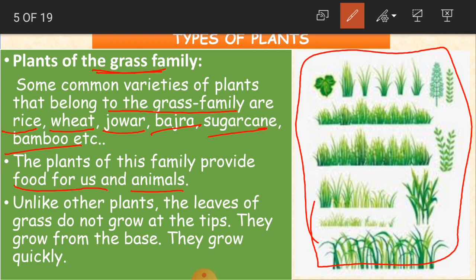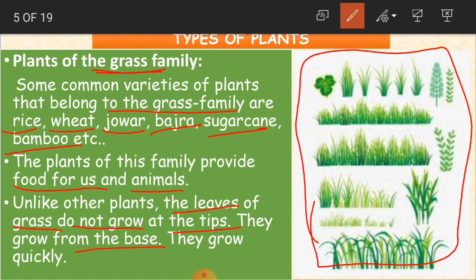Unlike other plants, the leaves of the grass do not grow at the tips. If you see the other plants, children, as we learned, a plant has a stem, the stem has branches, and the branches get leaves, new leaves, and it starts growing. But not like that. Like this grass plant, they never grow from the stems or the branches. They grow from the base.